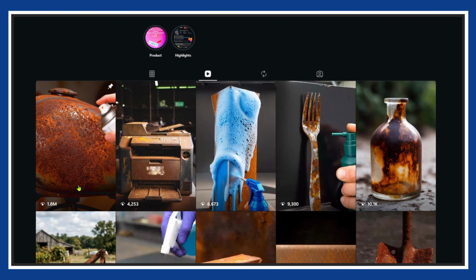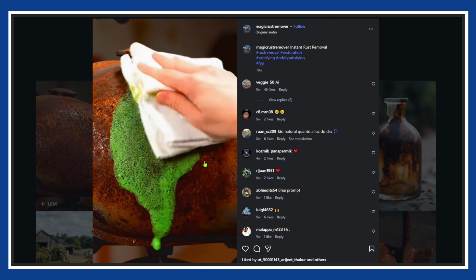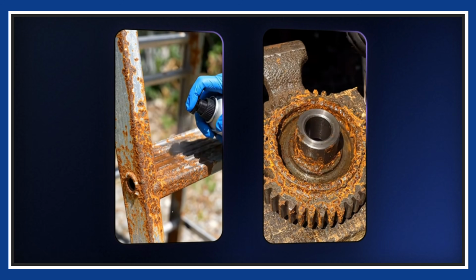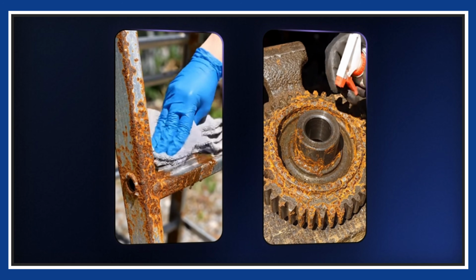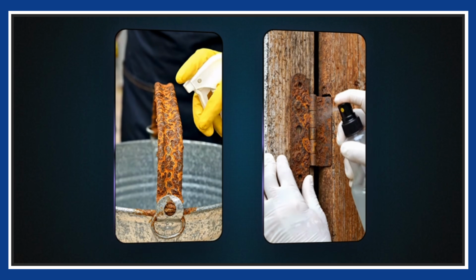Second, restoration ASMR. Rusty, disgusting objects getting cleaned into shiny perfection. It's weirdly satisfying. Like your brain just goes, thank you. No talking, no explaining. No, hey guys, welcome back to my channel, which means no language barrier. Anyone can watch anywhere in the world, and boom, views.